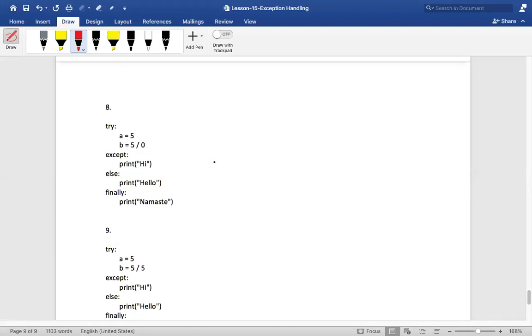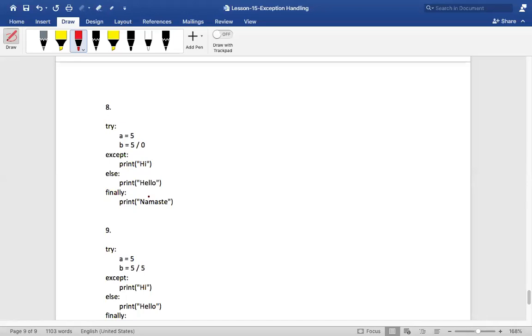First of all, let me tell you what the finally block is. The finally block will get executed no matter whether there is an exception or not. No matter what, finally will actually get executed. No matter what, the finally block will definitely get executed, is what I'm trying to tell you.